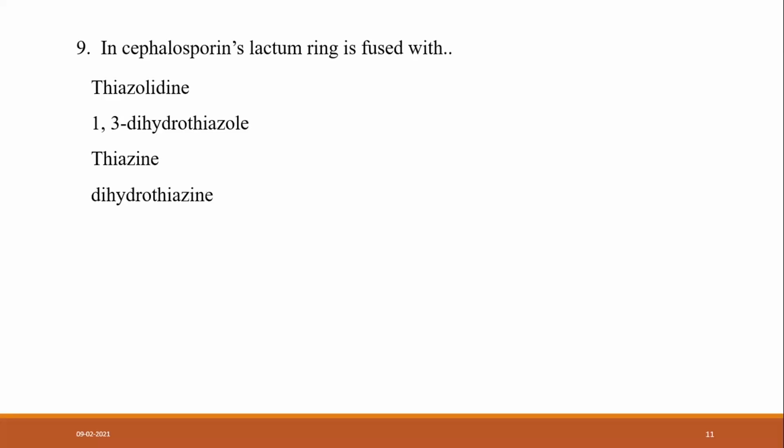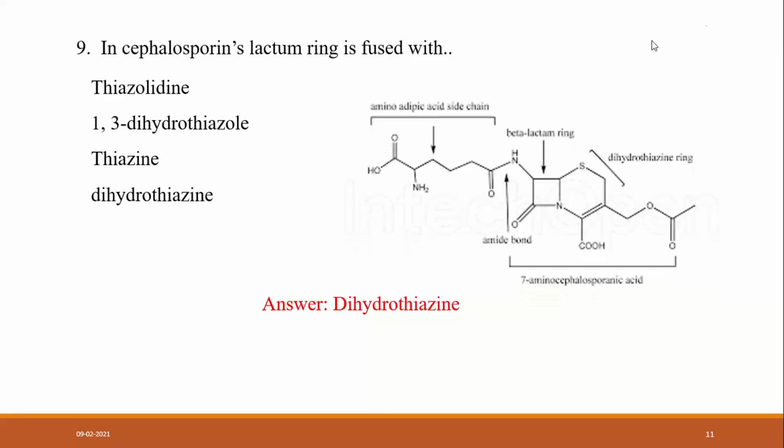Let me explain how it is. The answer is dihydrothiazine. How is it dihydrothiazine? This is the structure of cephalosporin. This is a beta lactam ring system with an amide bond and dihydrothiazine. Thiazine is a six-member ring system containing sulfur and nitrogen, which is fully unsaturated. Dihydrothiazine